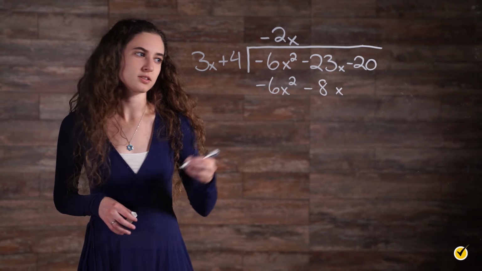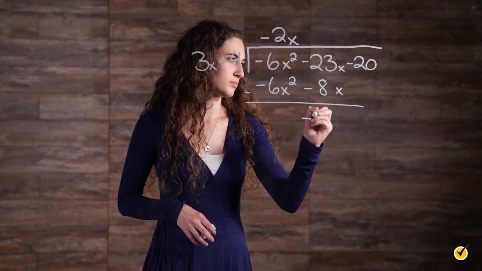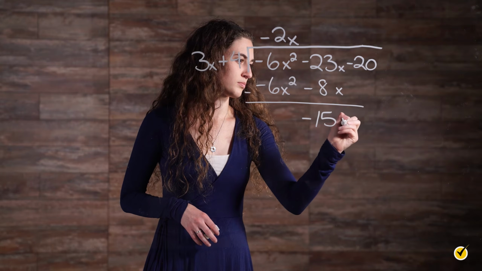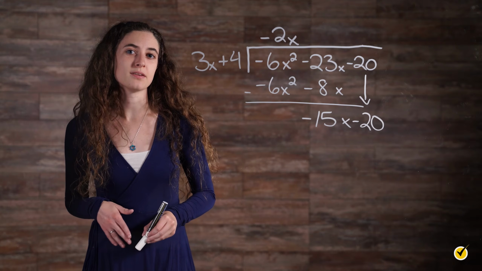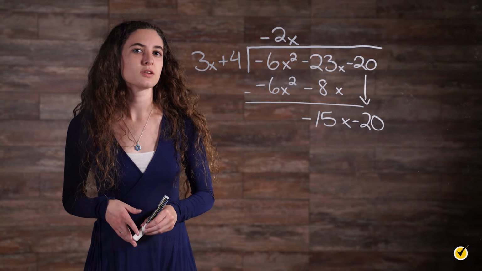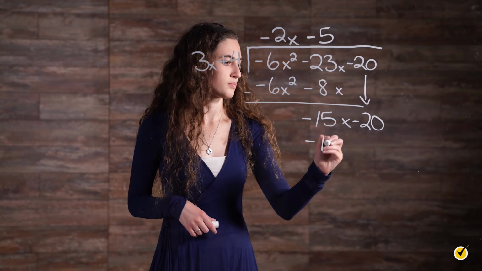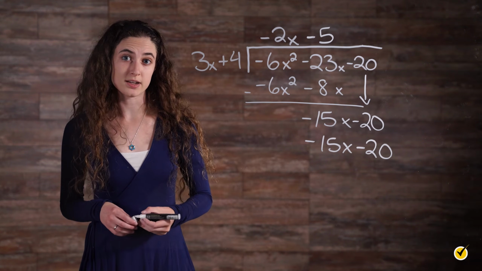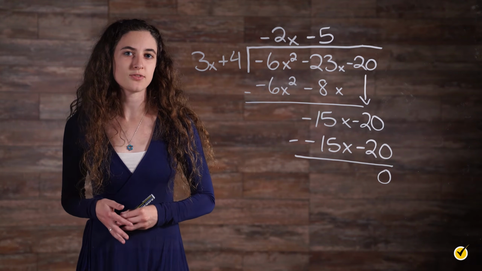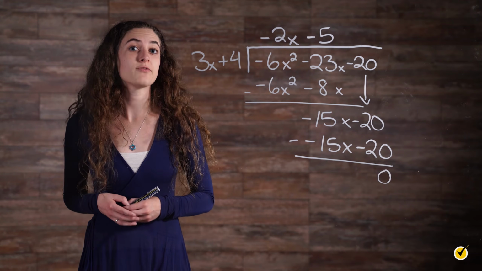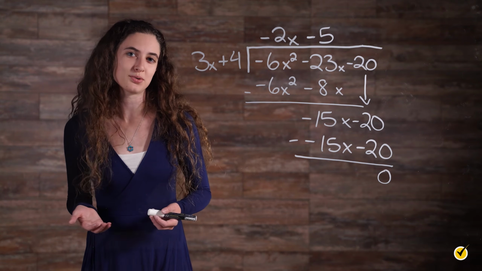Then, we'll subtract the product. Then, we bring down the next term, and we repeat. How many times does 3x go into negative 15x? Multiply, and then subtract. There's a remainder of 0, so negative 2x minus 5 and 3x plus 4 are factors of negative 6x squared minus 23x minus 20, as we already knew.